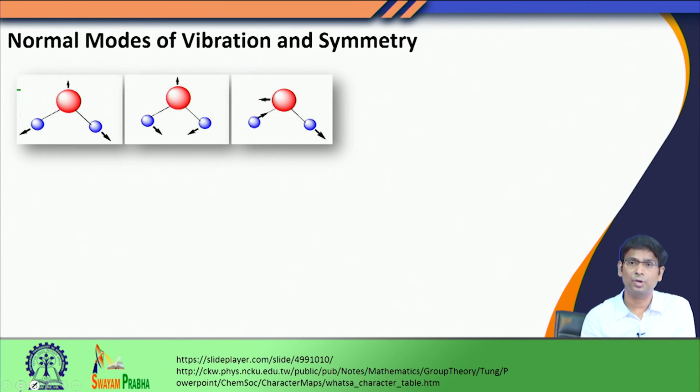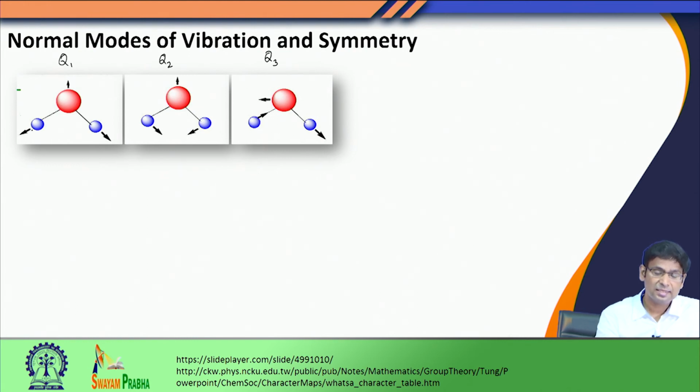As you know, the water molecule has 3 atoms, so therefore 3 vibrational degrees of freedom. So, let us call these normal modes Q1, Q2 and Q3 as we have done before. And this is a typical way of representing a normal mode. What do you see here? You see that this is oxygen and these 2 blue color balls are hydrogens.